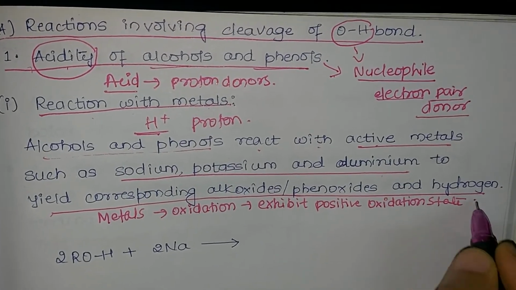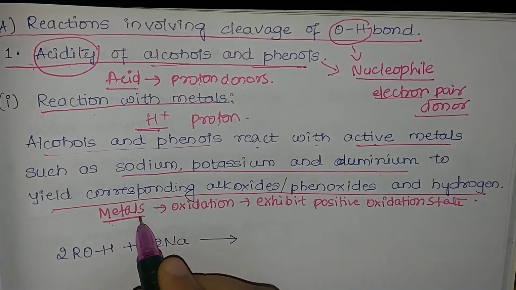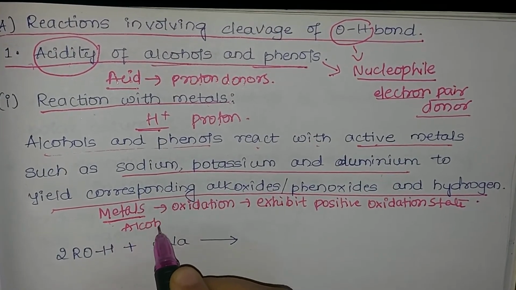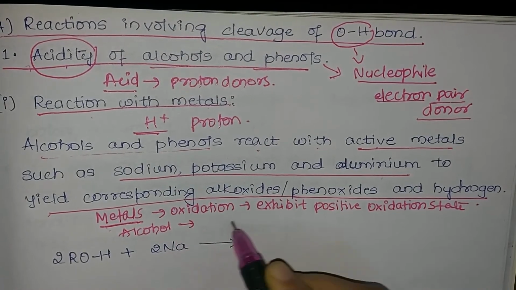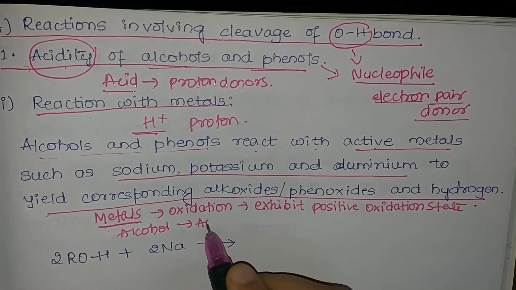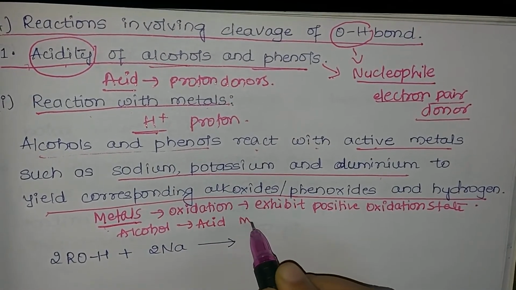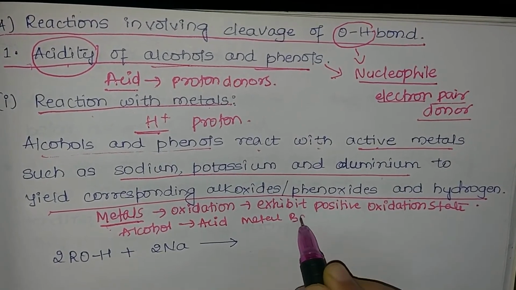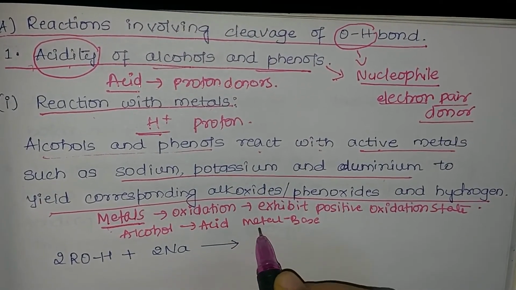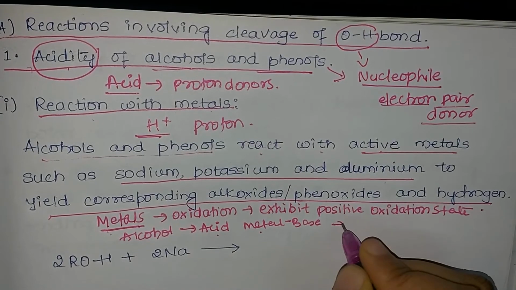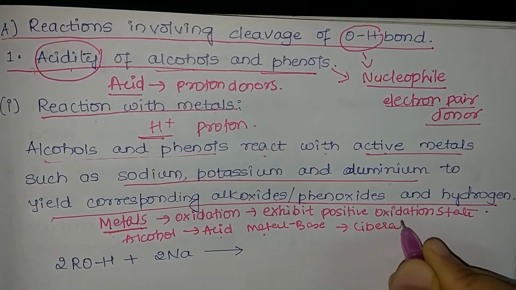Nucleophilic means a pair of electrons is donated; oxidation does not necessarily require donating a pair of electrons. Here alcohols exhibit a positive oxidation state, and alcohols are acting as an acid. Why? Because whenever a metal reacts with an acid, hydrogen gas should be liberated.